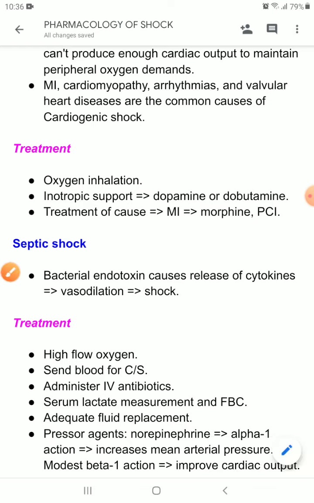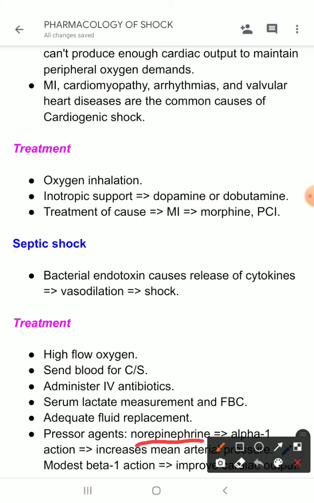So norepinephrine is the drug of choice here, although in our country, in Bangladesh, this drug norepinephrine is not used clinically. Okay, but this is the ideal practice in the United Kingdom. So what do we give there?